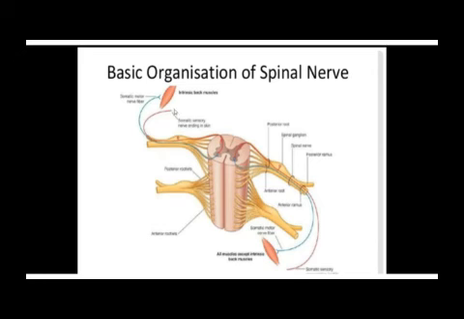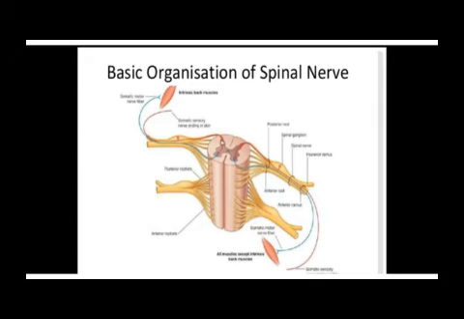So you are finding that this is a sensory neuron. It moves and enters into the spinal nerve. In the spinal nerve, as it approaches the spinal cord, it divides into two: a posterior root, whose neurons are going to go to the posterior horn.